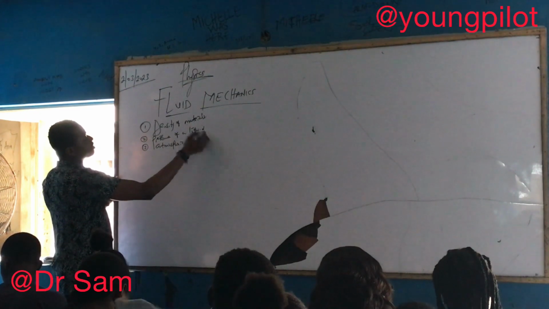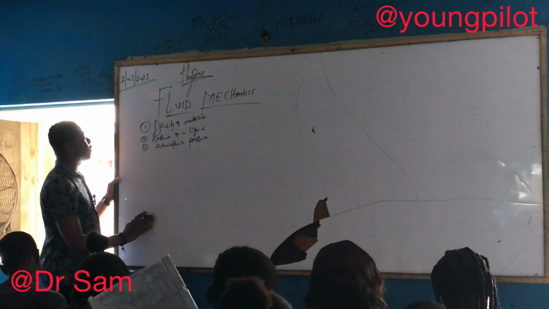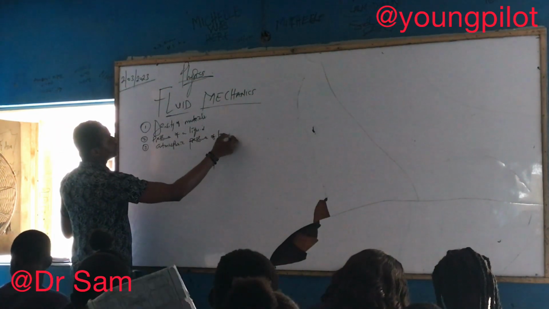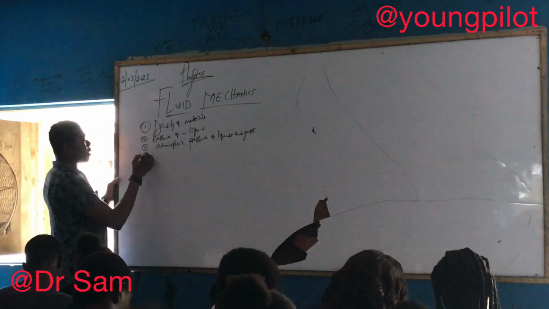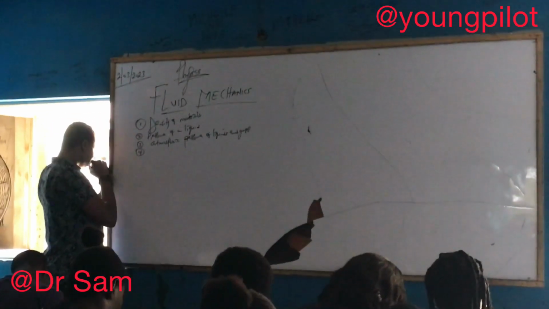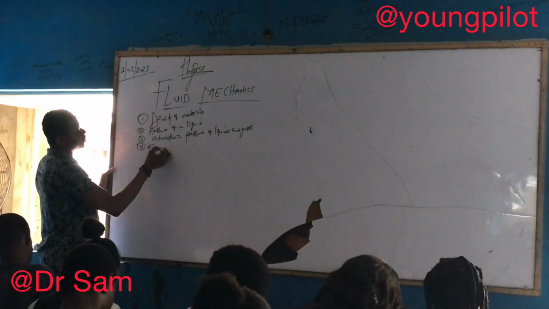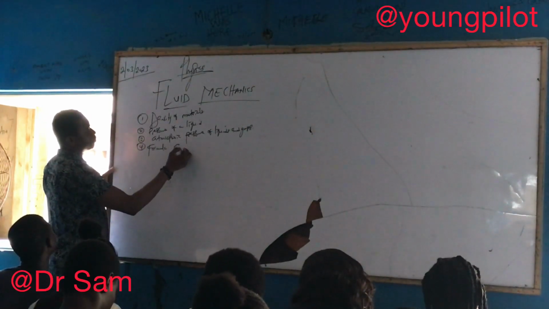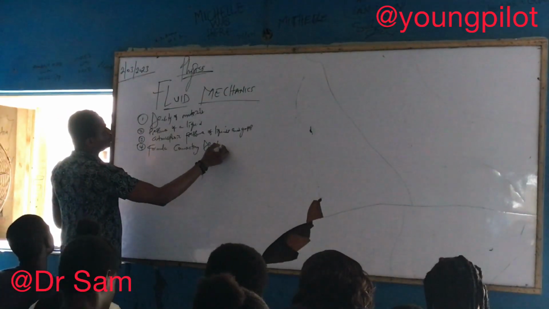Anything fluid means liquid. We are going to look at atmospheric pressure of liquids and gases. Number 4, we are going to look at the formula connecting density and pressure.